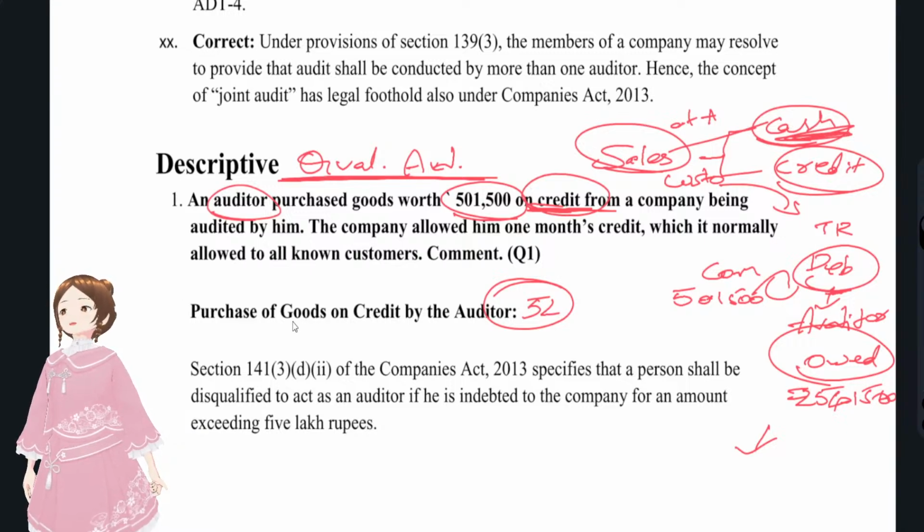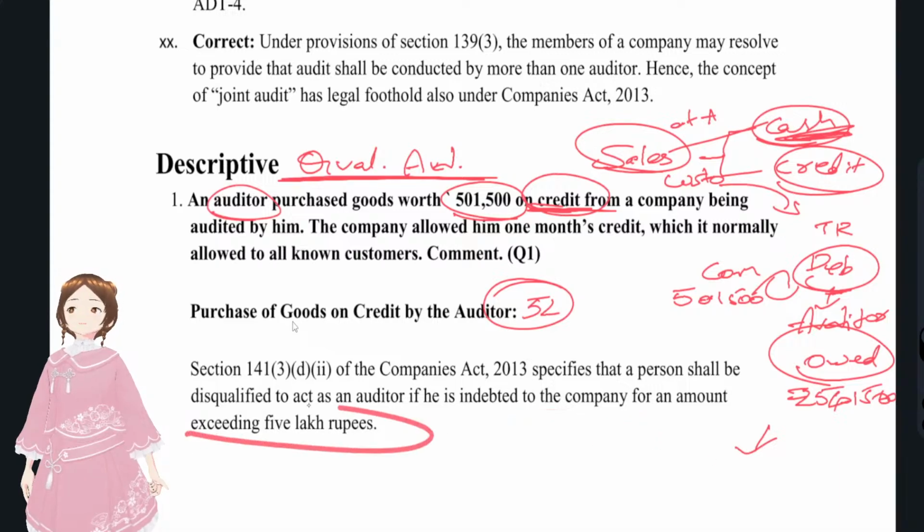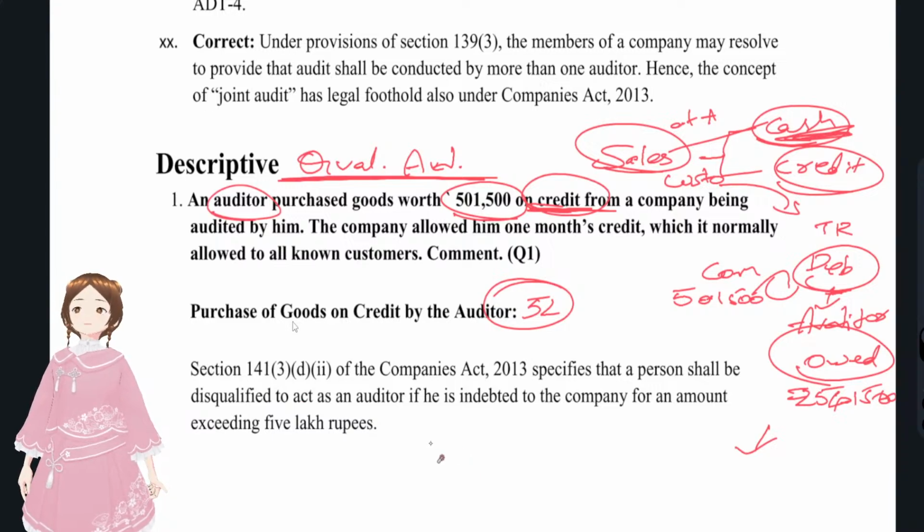First thing, we have to write the provisions with regards to that. First, we have to write what the question is asking. First, we have to write that the question is talking about the appointment, whether this auditor is eligible to be appointed in a company or not. And we have to write the provisions. As per section 141, a person shall be disqualified if he is indebted to the company for an amount exceeding 5 lakhs. That is, even if it's 5 lakhs, no problem, but it is more than 5 lakhs.